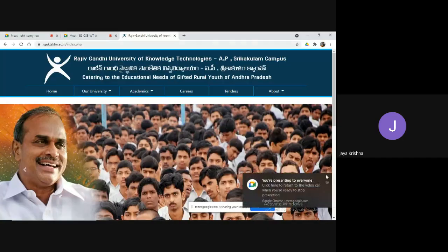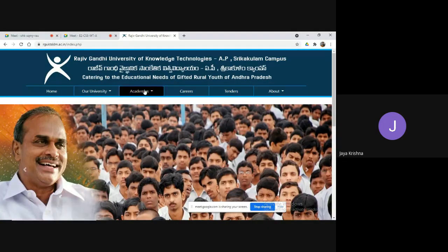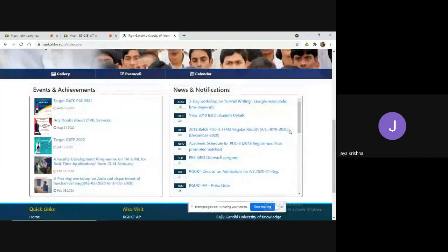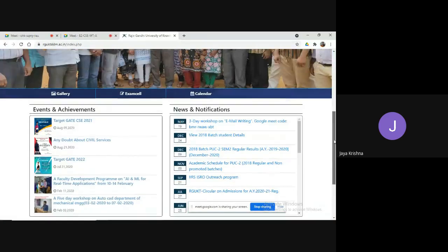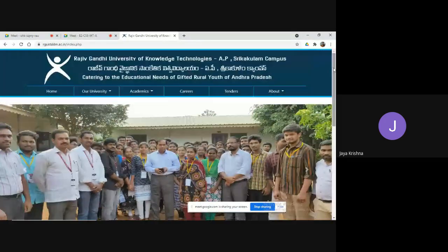Whatever I make that is interacted with by the user, we call it front end part. It can be anything. For example, these are news and notifications, events and achievements. Everything comes under front end part. Okay, fine.